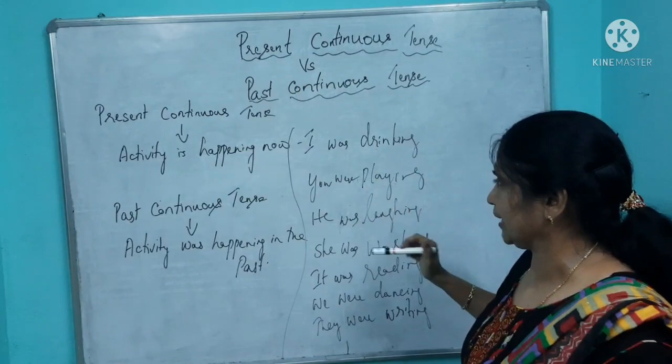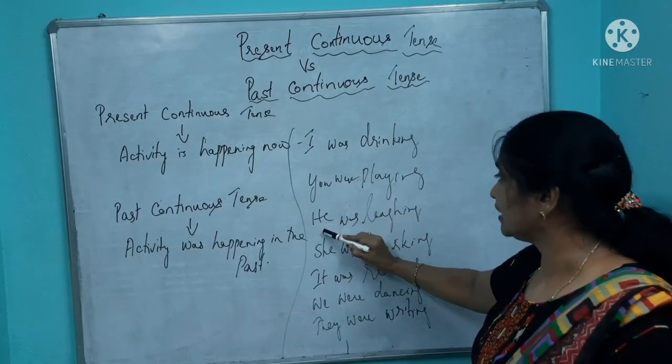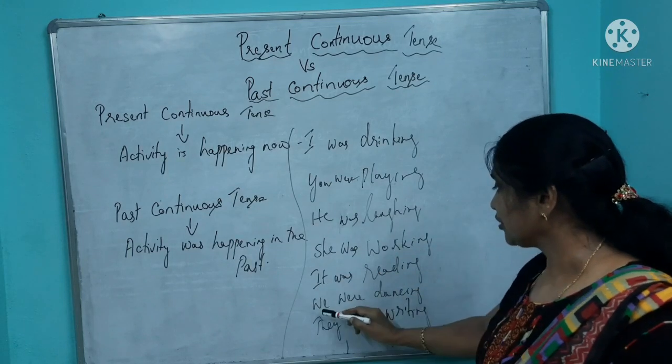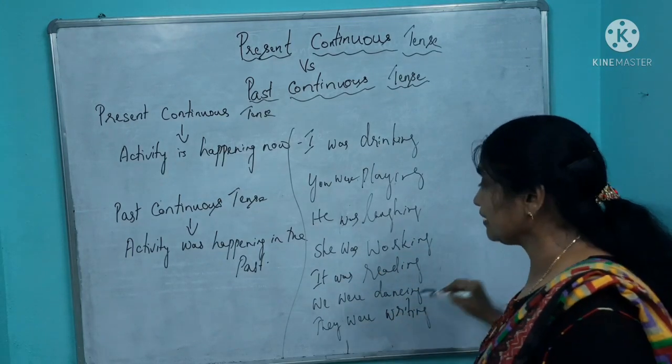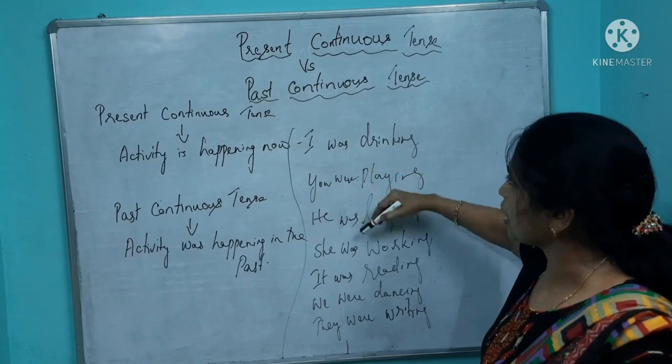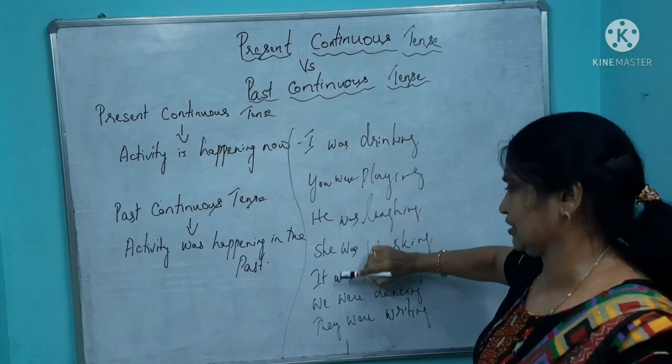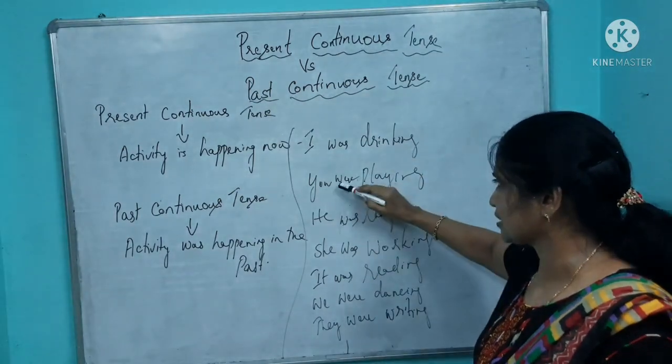I was drinking. You were playing. He was laughing. She was working. It was reading. We were dancing. They were writing. So you use was for singular. See, I was, he was, she was, it was. And all the plurals, you were.